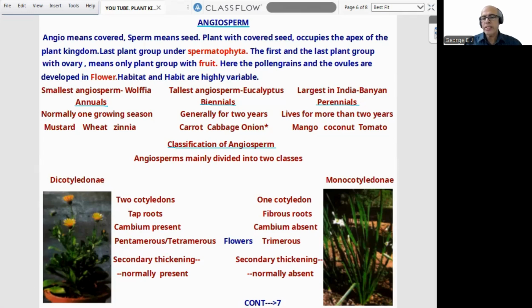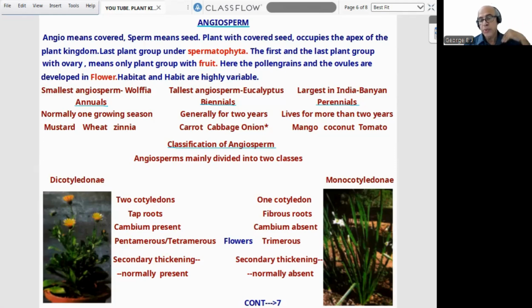Here the pollen grains and the ovules are developed in flower. Habitat and habit, highly variable. Again, here I have shown some classification, large number of classifications are available. Smallest Angiosperm, Wolffia. Tallest Angiosperm, Eucalyptus. Largest in India, banyan tree. Then annuals, biennials, perennials. Annuals means normally growing for one season. Biennials for 2 seasons, or generally we can say 2 years.